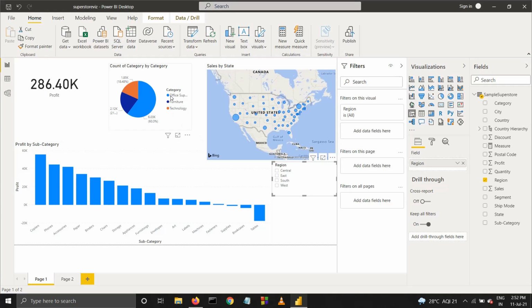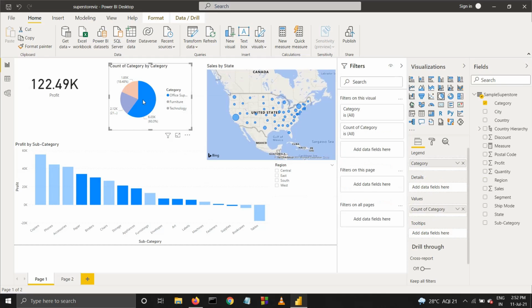There are exactly three different categories: office supplies, furniture, and technology. Most of the part is taken by office supplies. If we click on office supplies, we have 122k profit made by paper, binders, and many more. Most of the sales have taken place in California, New York, and also Texas.